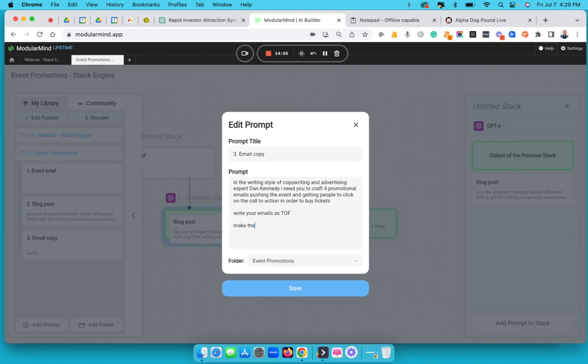Make them sequential. Oh, here's what I want to do too.